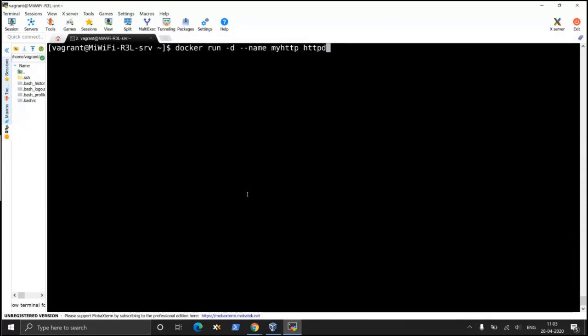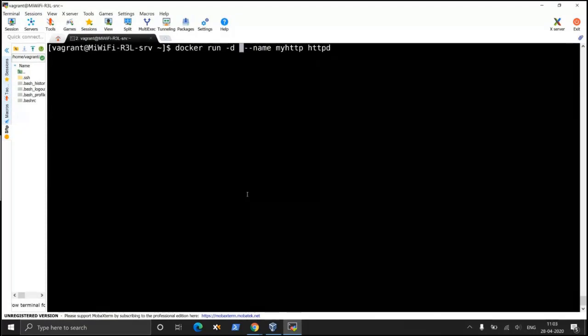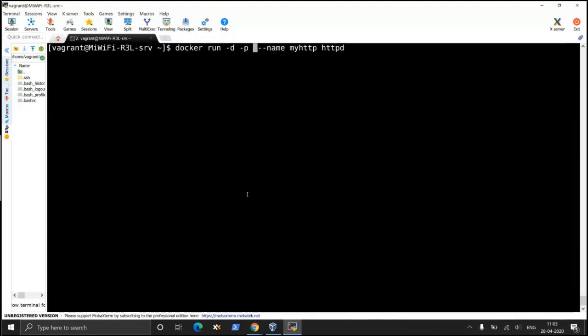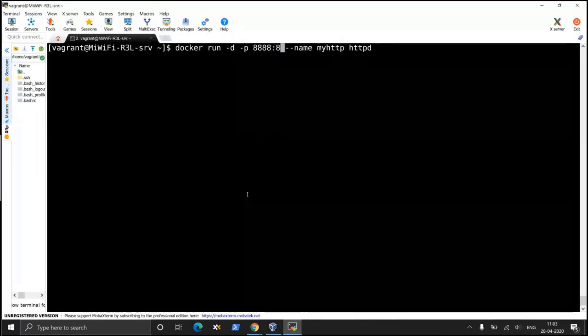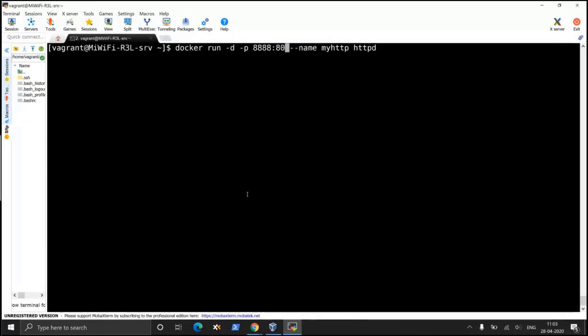Docker run, but this time I'm going to pass a parameter -p, that is port forward, 888 colon 80. Usually a web service runs on port 80. Left side of the colon represents the host port, and right side of the colon represents the container port.